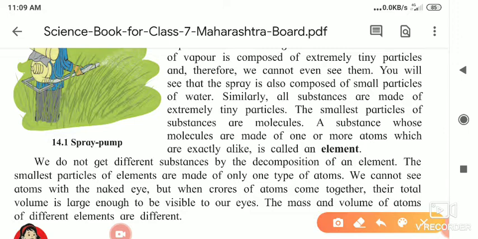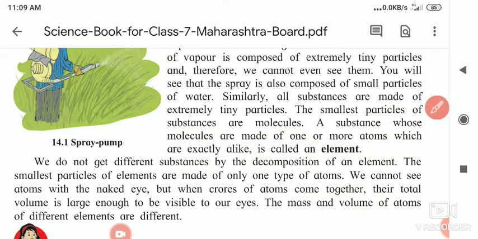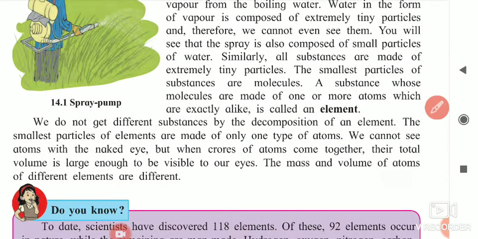What they told you, here I will underline it. The smallest particle of a substance is called a molecule. A substance whose molecules are made up of one or more atoms that are exactly alike, they are alike, these are called elements. We do not get different substances.